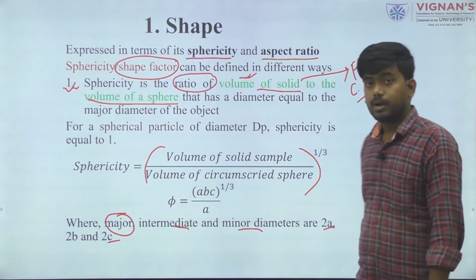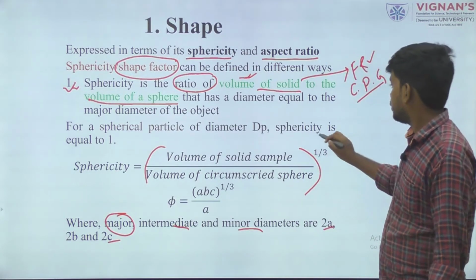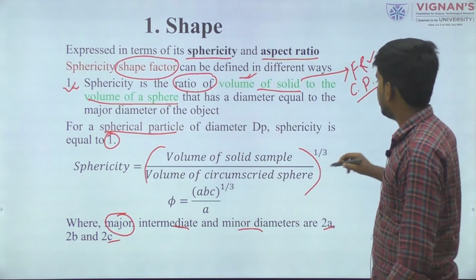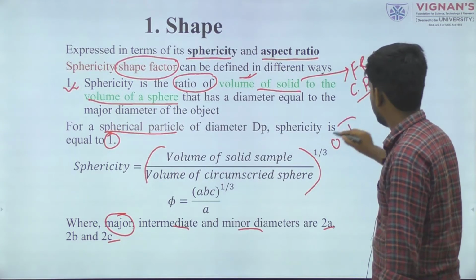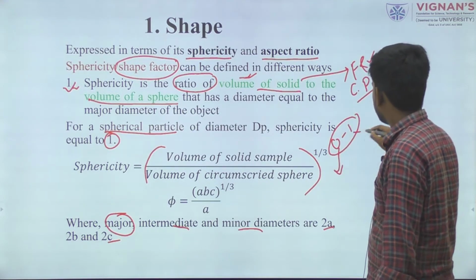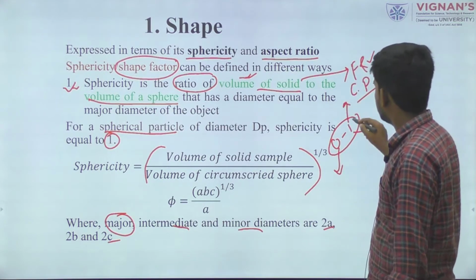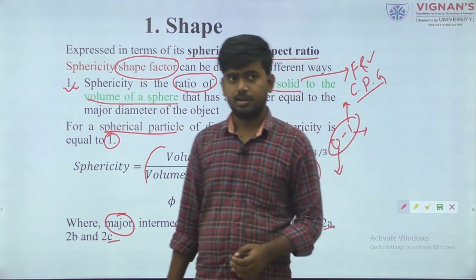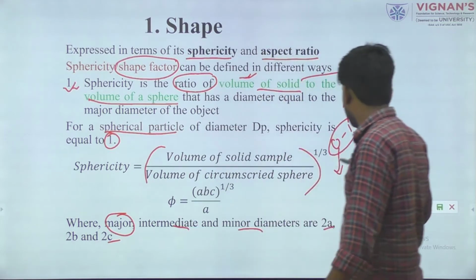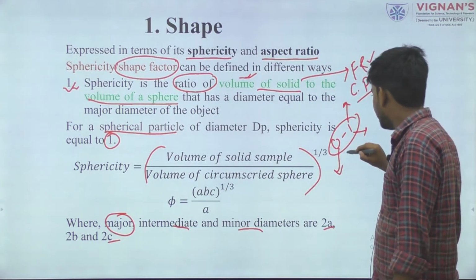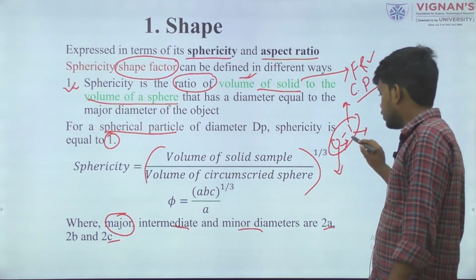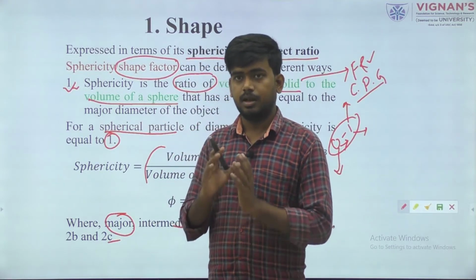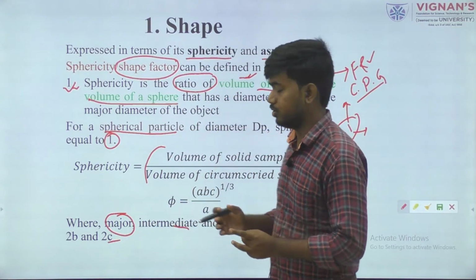So what is the range for sphericity? For a spherical particle it equals 1, and for food material its value lies between 0 and 1, minimum 0, maximum 1. Maximum 1 means it is a spherical product. Minimum 0 means it is not, like if you compare cubes or rectangles, the value comes very near to 0 and not near 1. So basically that means this shape is not identical to the sphere volume.